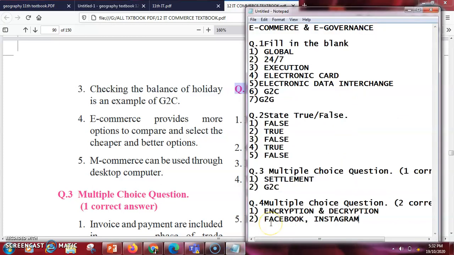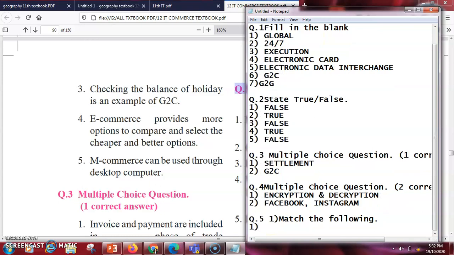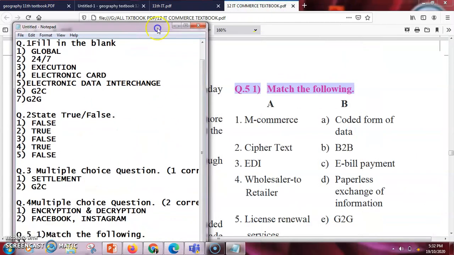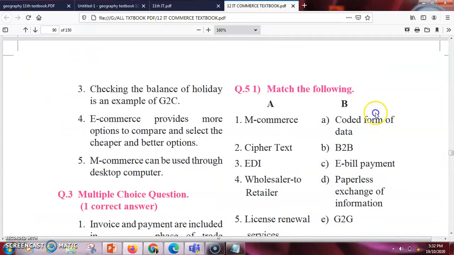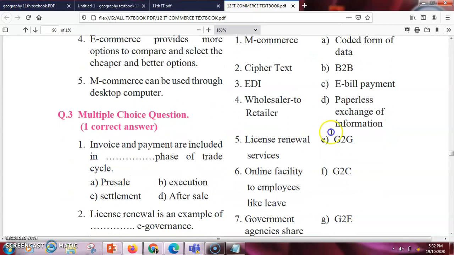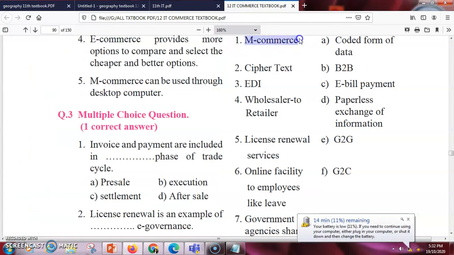Here are the match the pairs. Let us go with the first match the pair. The first one is m-commerce. Out of all these options, which will be the best suited for m-commerce?